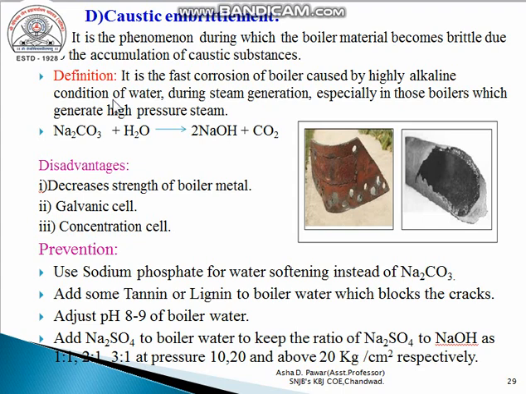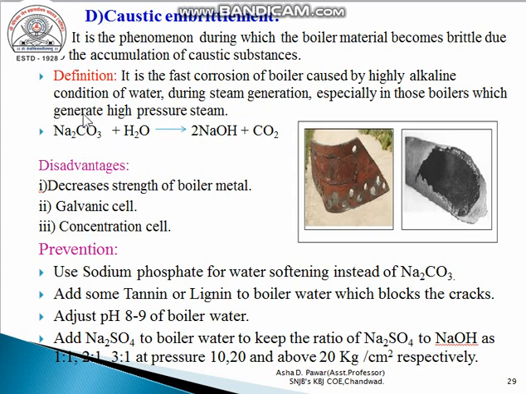And due to caustic embrittlement, the boiler material or boiler metal becomes brittle and breaks after the embrittlement, that is corrosion. So why does caustic embrittlement happen during steam generation? In industry, various techniques can be used for water softening, and one of them is the lime process or soda lime process.